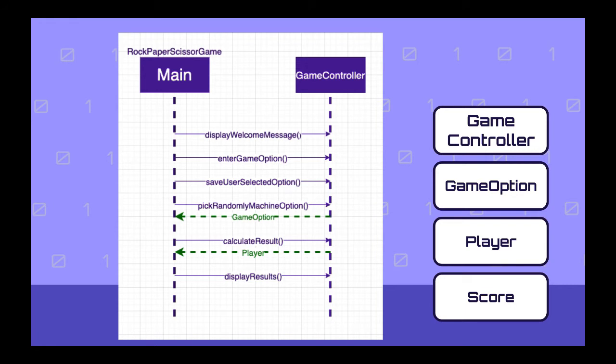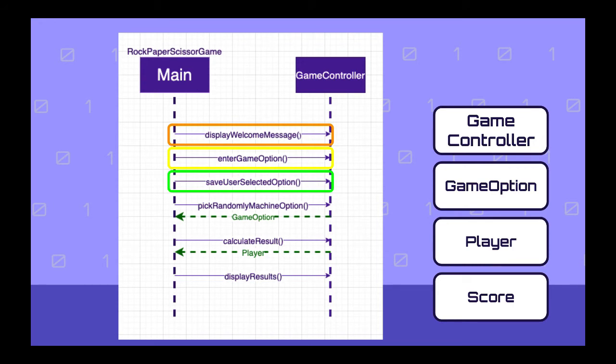So the entry point of the program is the class RockPaperScissorsGame, which is a class that contains the main method. Then this class will create or instantiate a GameController class and call the method displayWelcomeMessage. This method will display the welcome message with the game instructions. Then the user will enter the option that she or he wants to select, and then we will call the saveUserSelectedOption, which saves the option that the user entered.